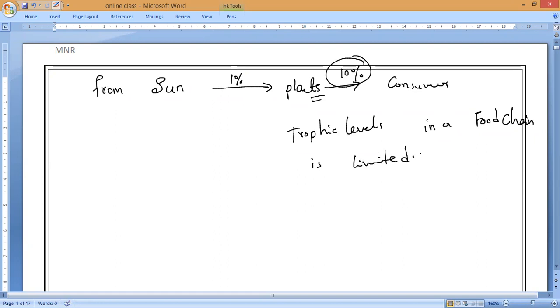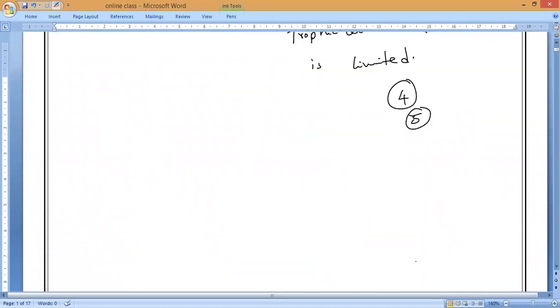Maximum how many can we find? Up to 4 trophic levels we can see, very rarely 5, and more than 5 only in extremely rare cases, because by reaching the fourth or fifth level the energy reaching the organisms becomes very little, so it is insufficient to sustain life.